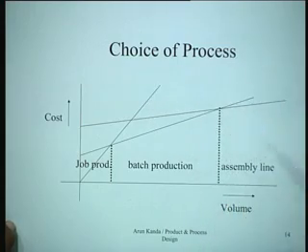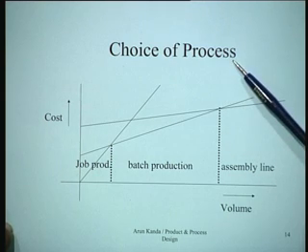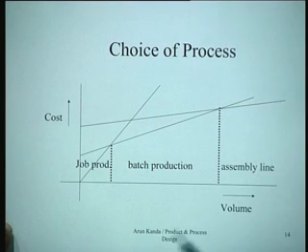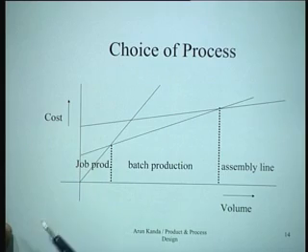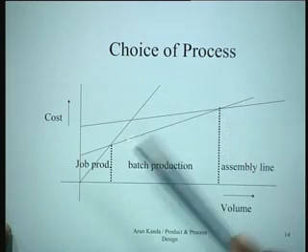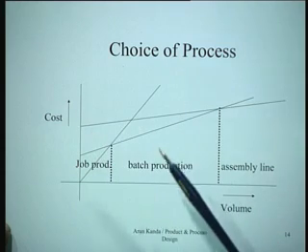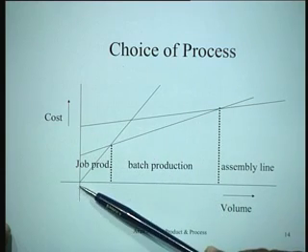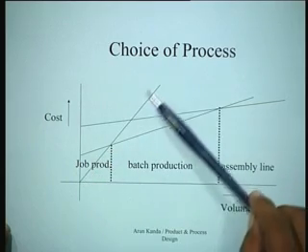Let's now talk about the choice of the appropriate process. When we talk about the choice of the process, what are we essentially talking about? We are talking about a choice which specifies, for instance, that different processes have different features in terms of their costs. So we can talk about a fixed cost and a variable cost. For instance, at the initial stages you might want to just buy items directly, so there is no fixed cost, and you have something like this.